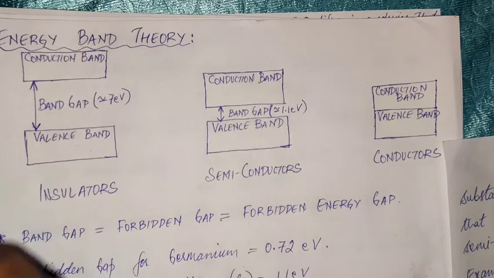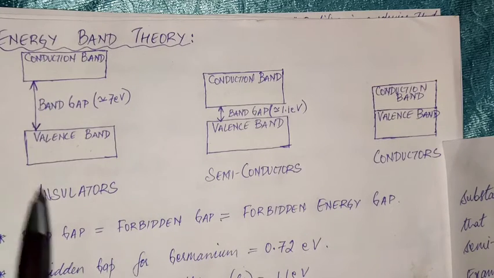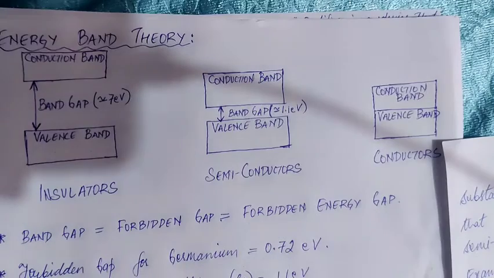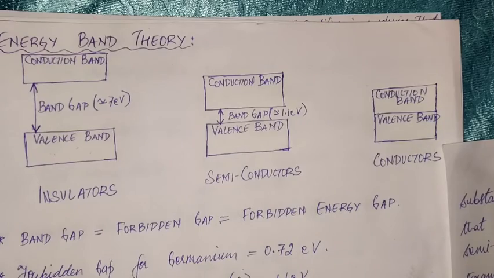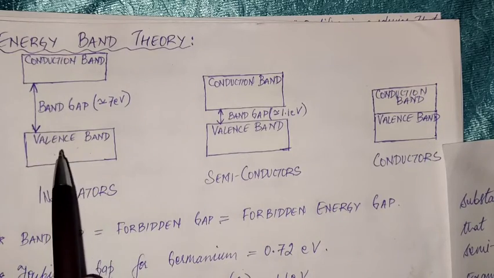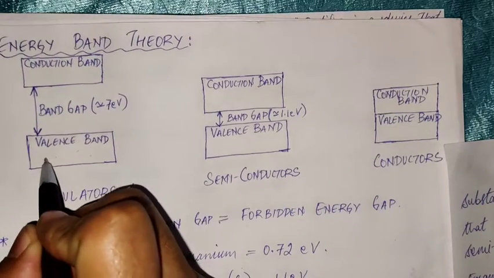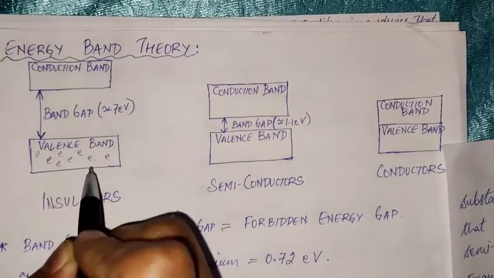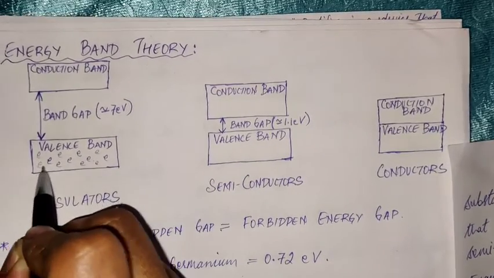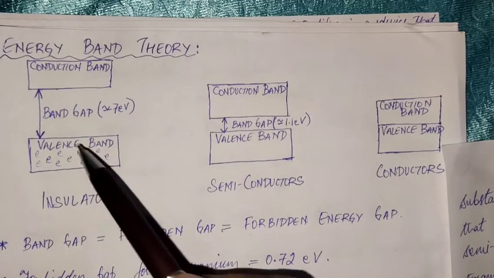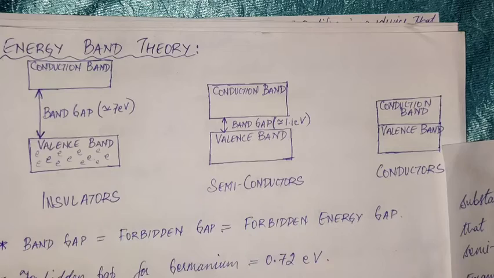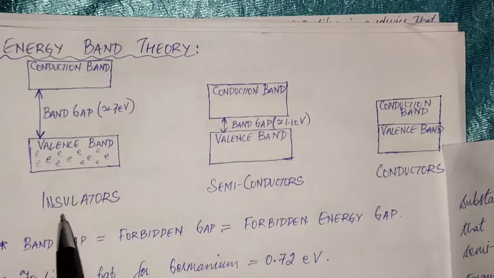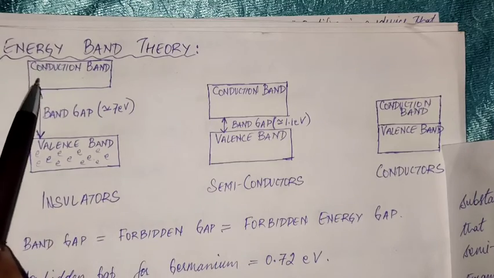This is the conduction band, this is the valence band. In insulators, what happens is there is a huge gap between the valence band and the conduction band. So since there is a huge gap, in the valence band you have lots of electrons in the valence orbit, so to say. In an overlap of valence orbits, you have lots of electrons, but it is difficult for the electrons to reach the conduction band. So to say, in case of insulators, there is a lesser number of free electrons.